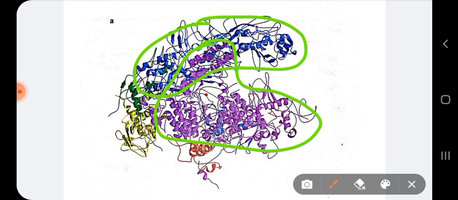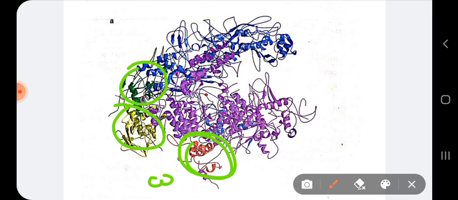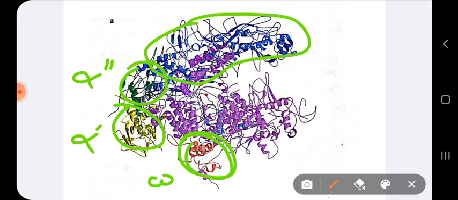The two alpha subunits are shown in yellow and green. And the last one that you can see is the omega subunit, shown in red. So I hope you have understood.